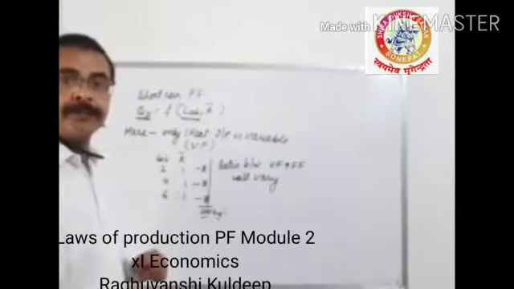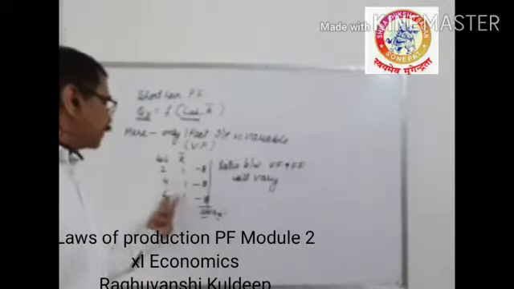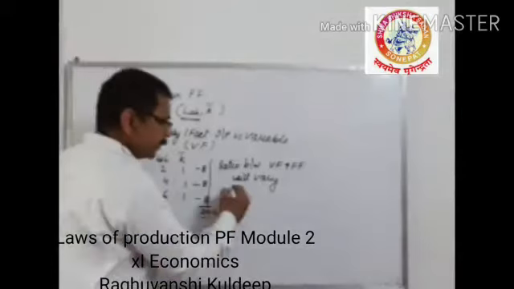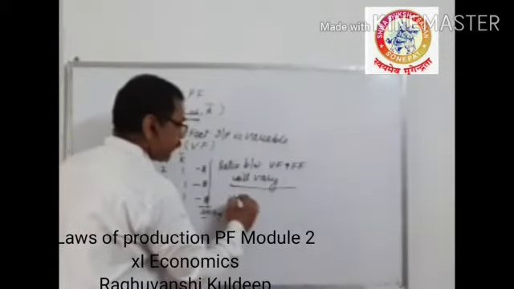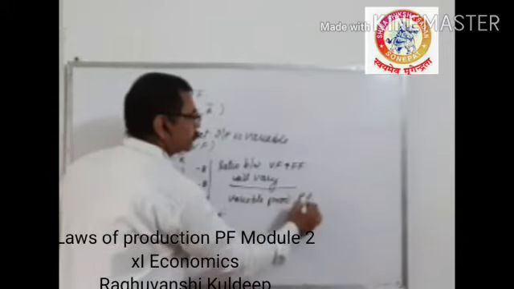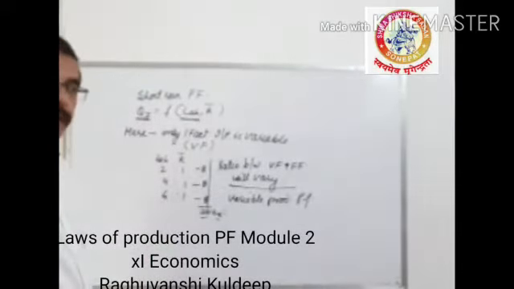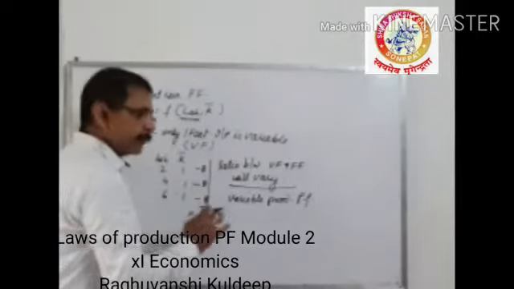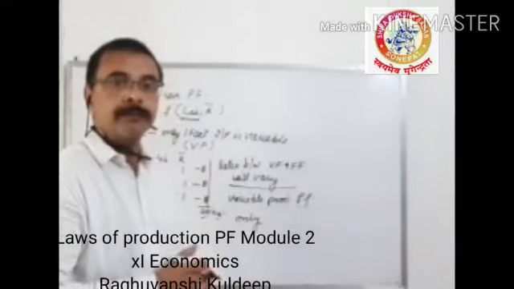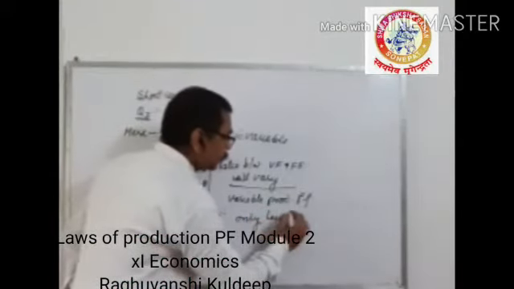The ratio will vary. And due to this variation, because the ratio is changing to 1:2, 1:4, 1:6, capital is constant, only labor is changing. Due to this change, this production function is also called the variable production function. In such a production function, you can only increase the quantity of output. You cannot change the efficiency of the firm.